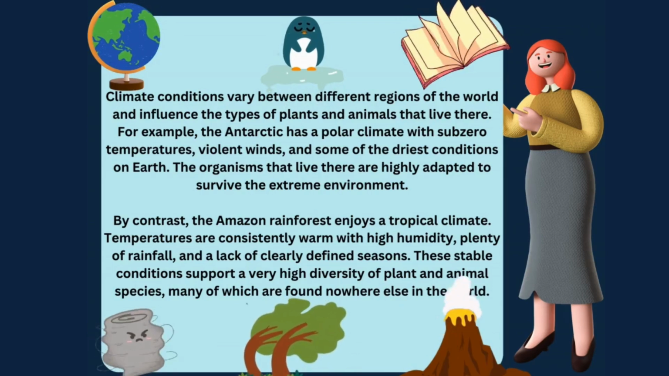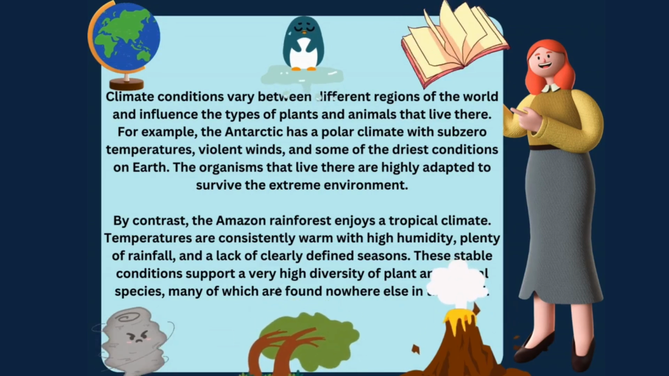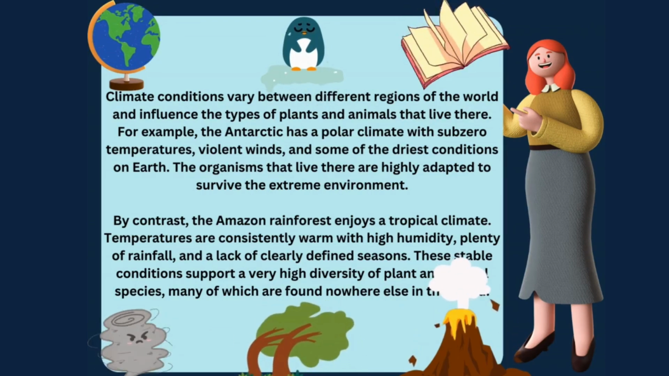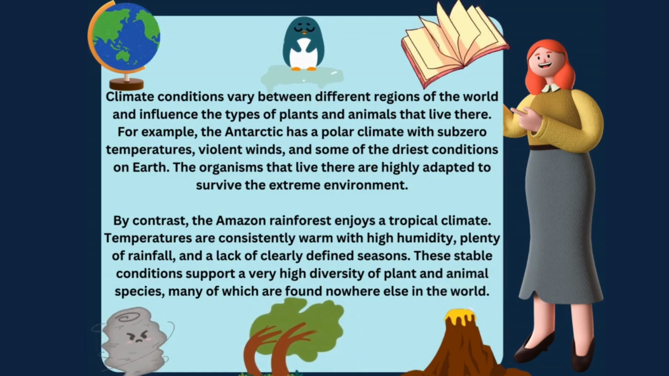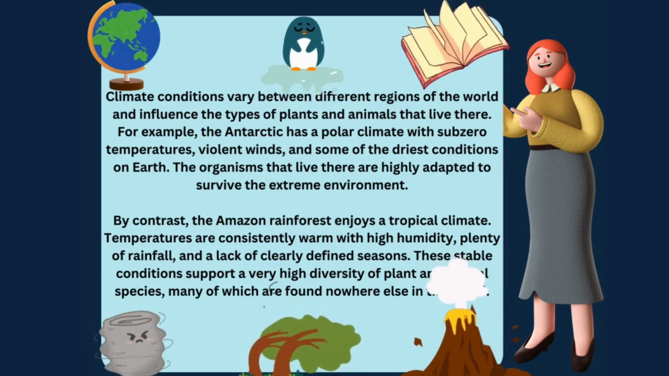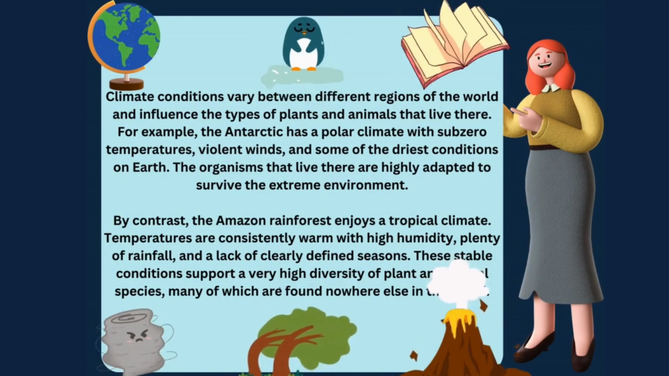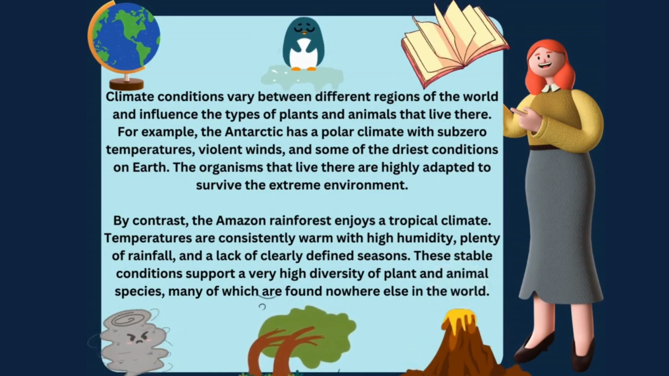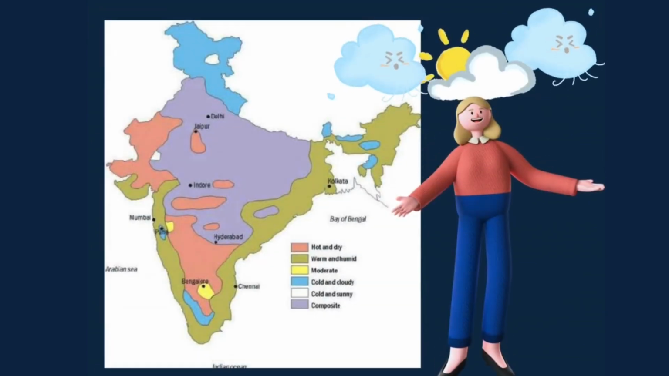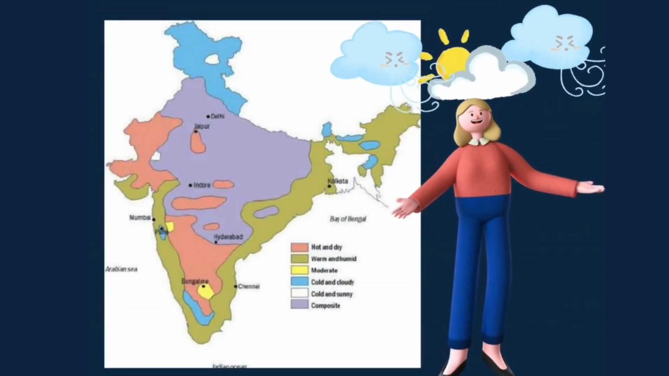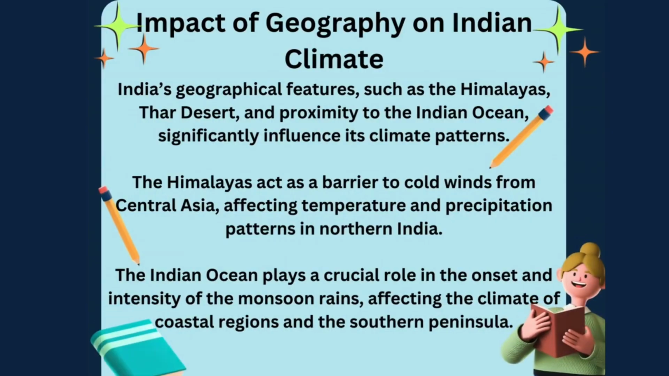By contrast, the Amazon rainforest enjoys a tropical climate. Temperatures are consistently warm with high humidity, plenty of rainfall, and a lack of clearly defined seasons. These stable conditions support a very high diversity of plant and animal species, many of which are found nowhere else in the world. Figure showing different conditions for different regions of India.